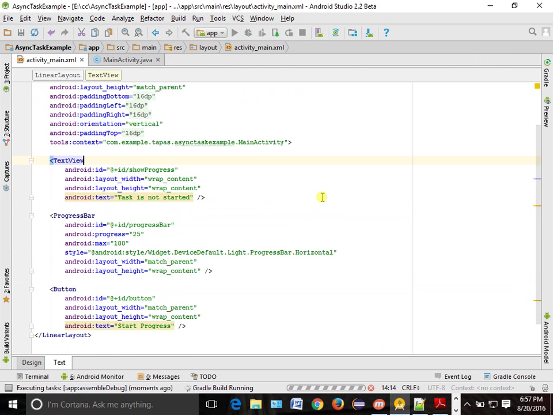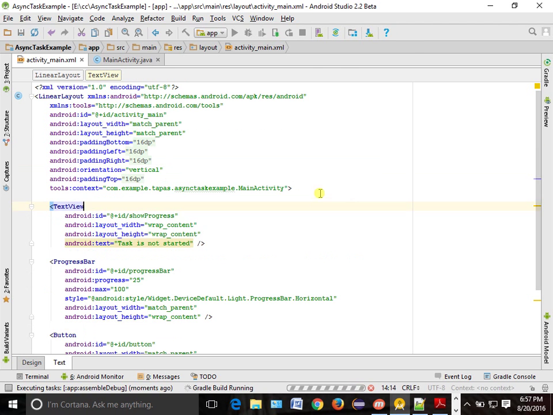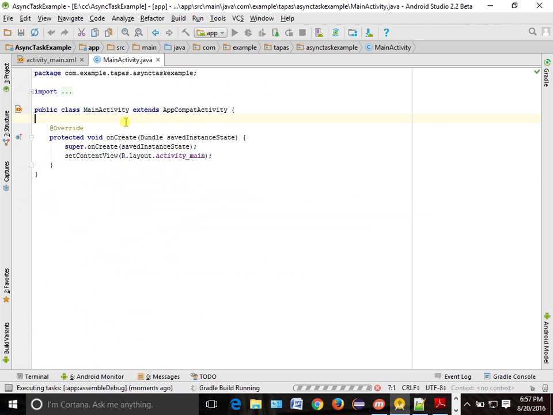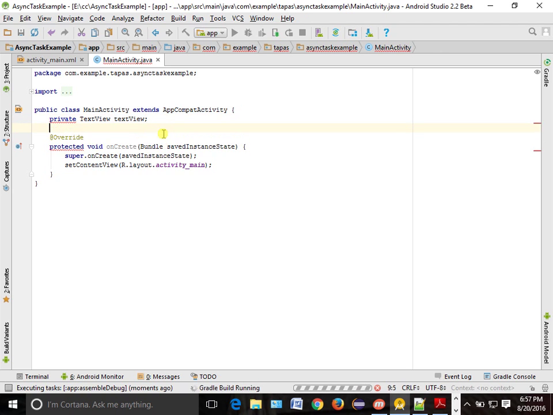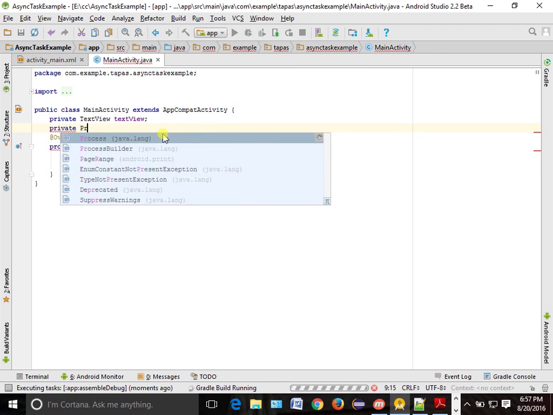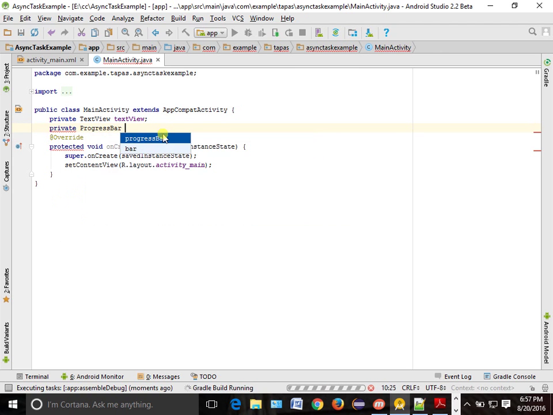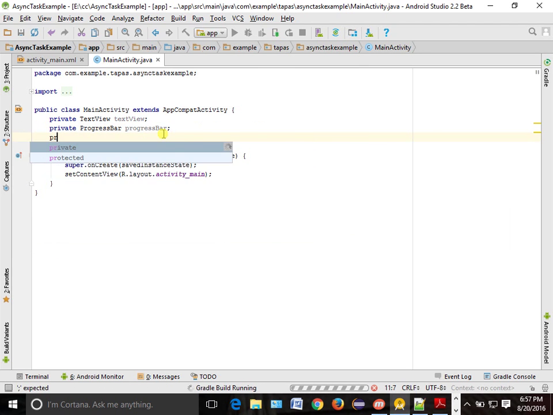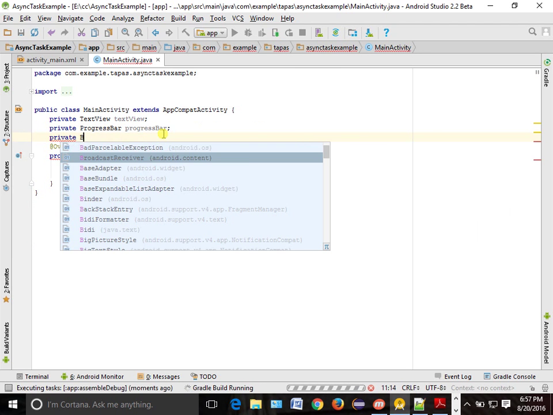So our view is done. Now where do we go? We go to the controller. Who is your controller? MainActivity. I have to do findViewById. So private TextView. What is the second one? Private ProgressBar. What is the third one? Tell me. Button.